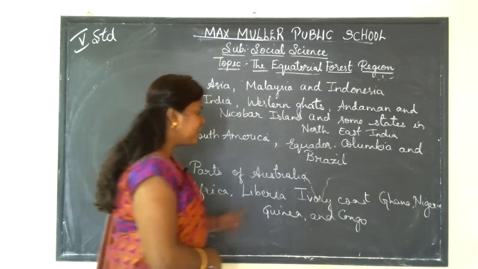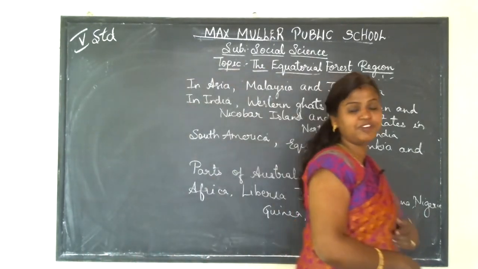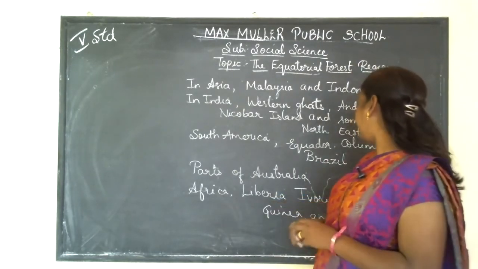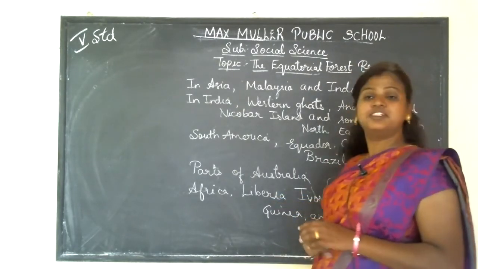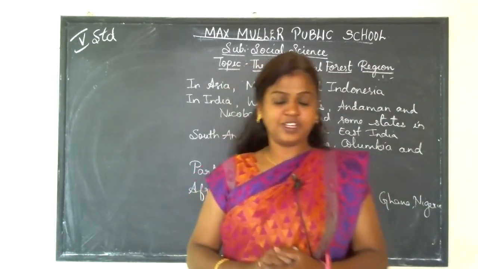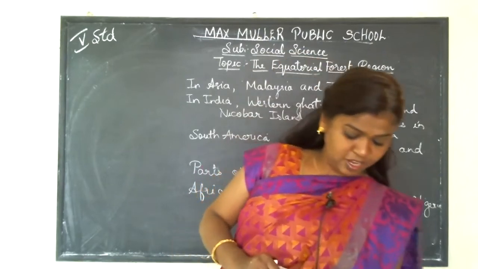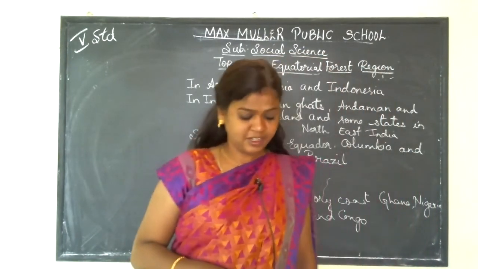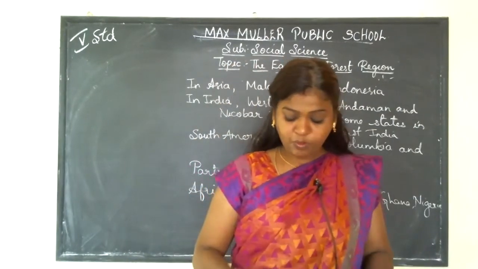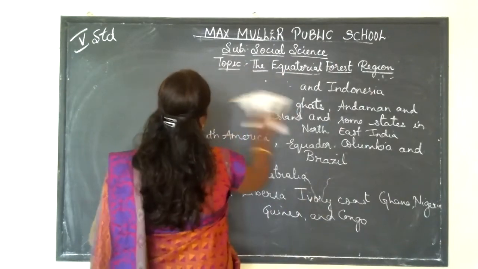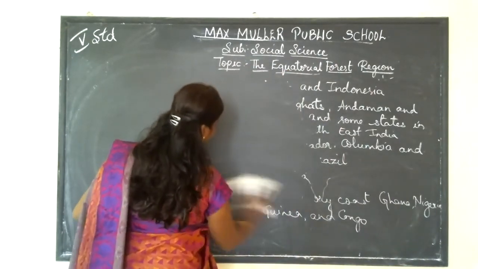And in Africa, there are different countries where you can find this equatorial forest. They are Liberia, Ivory Coast, Ghana, Nigeria, Guinea, and Congo. So these are the countries which are located in Africa. So now we came to know where this equatorial forest region is found. Next, we will be learning about the climate. How is the climate in the equatorial forest?